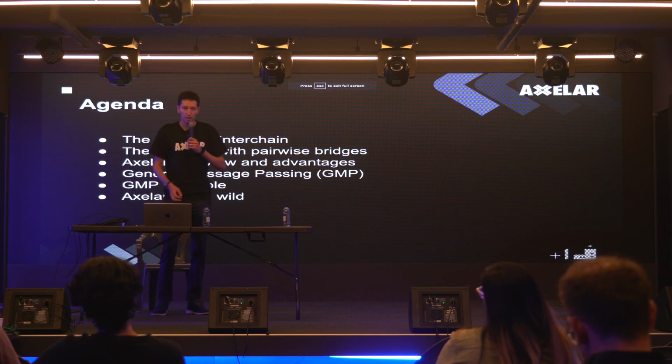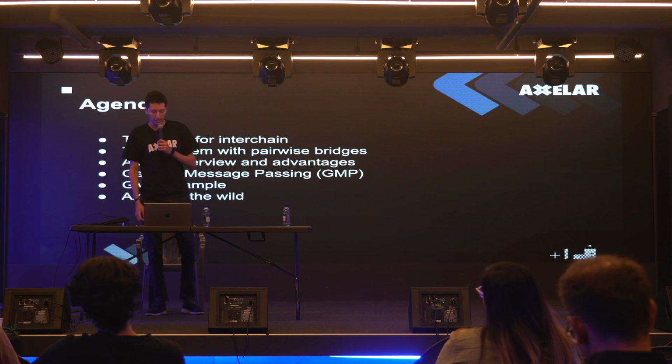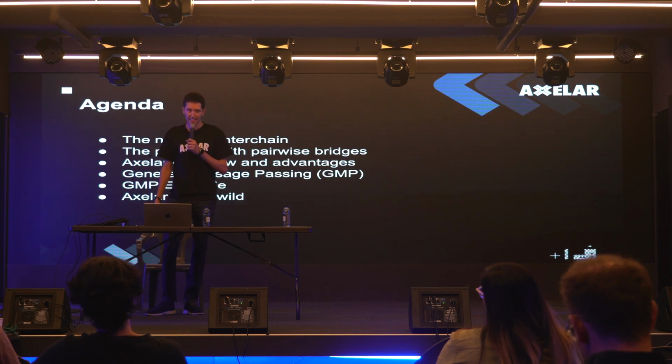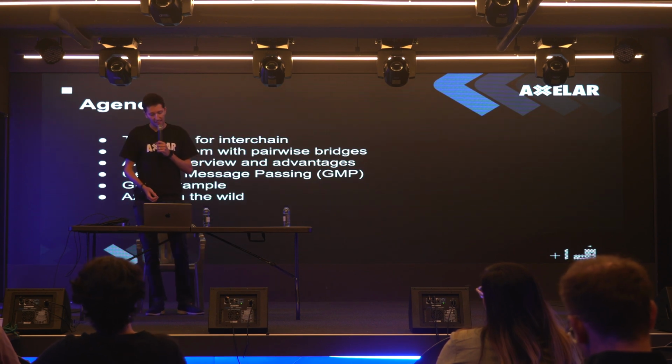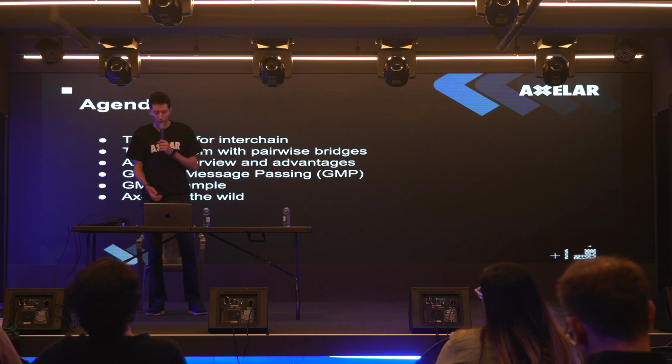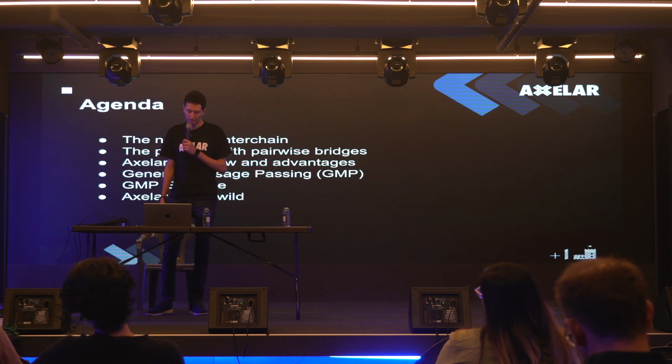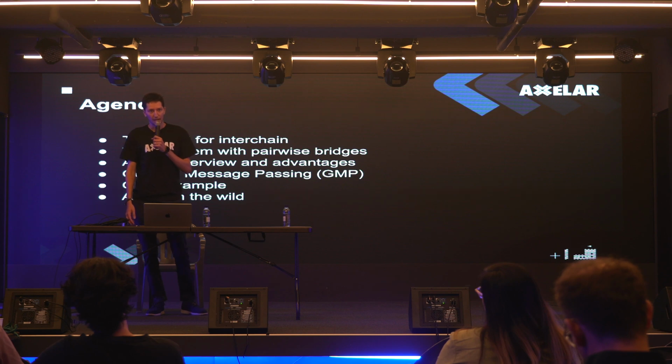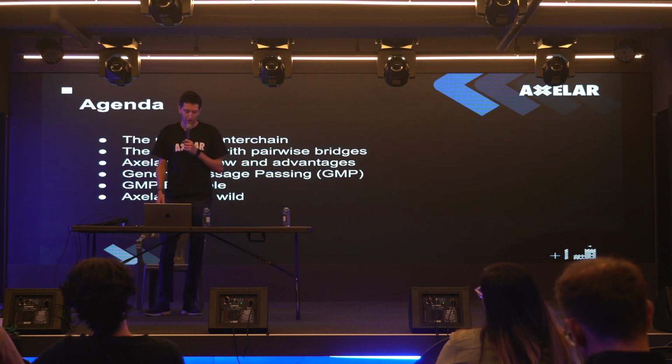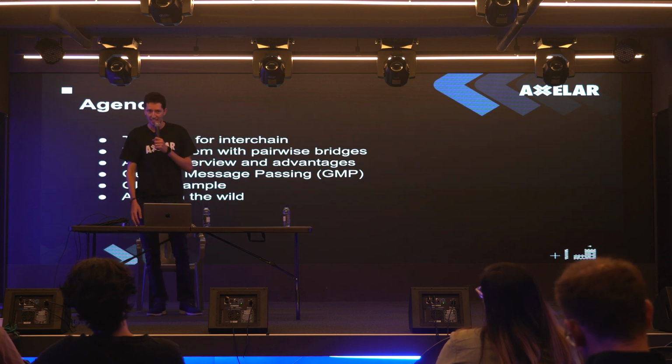So first, we're going to start off with the need for Interchain, how we got here, why this all matters. We're then going to go into the problem with pairwise bridges as they've existed over the past few years. We're then going to get into Axelar, an overview of the Axelar platform and the advantages which it brings. We're then going to get into general message passing, or GMP, which is a really cool feature that I can't wait to show you guys. And we're going to go through a quick coding example of GMP as well. And then we're going to end off with the fun stuff, Axelar in the wild, see who's using it, what people are doing.